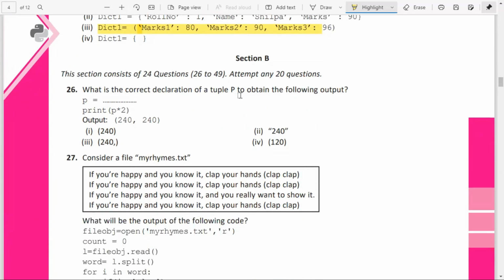Moving to section B. What is the correct declaration of the tuple P to obtain the following output? You want to obtain this output. When simply 240 is given, it will be considered as an integer, and 240 into 2 will be 480. Here a string also, that will be considered, it's not a tuple, it's a string. When double quotes are given, it's a string, not a tuple.